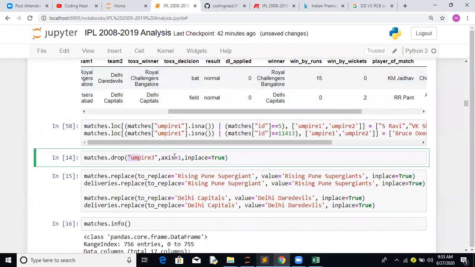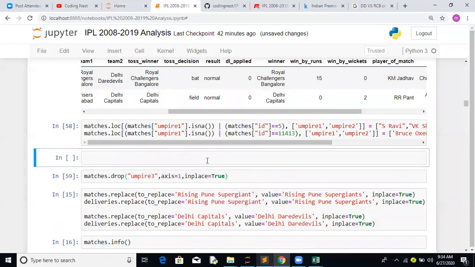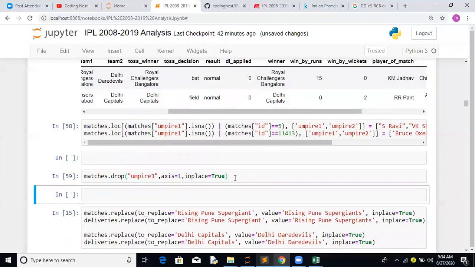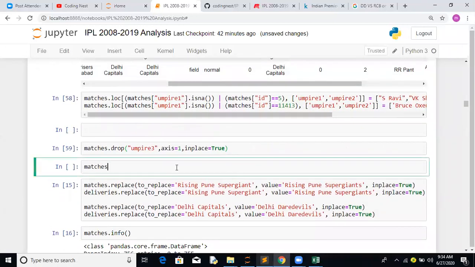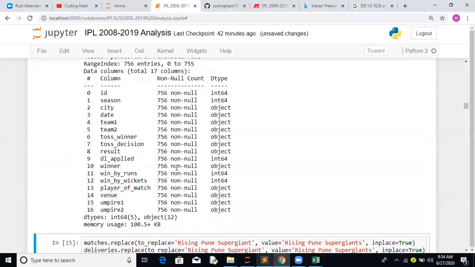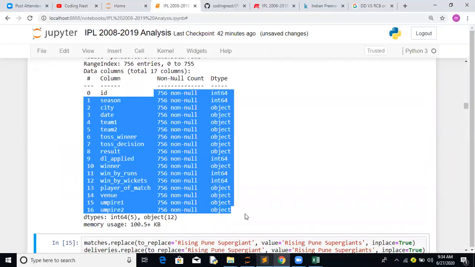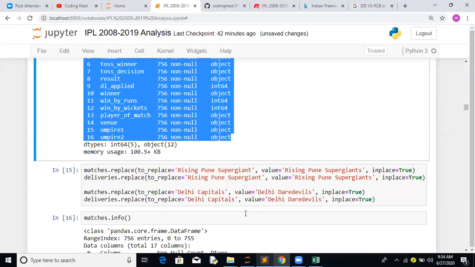For umpire three, since a lot of values are empty, it's not like we have to fill it out for each and every feature. So let's remove this particular feature altogether. Now let's see matches.info. So looks like everything is in sync.